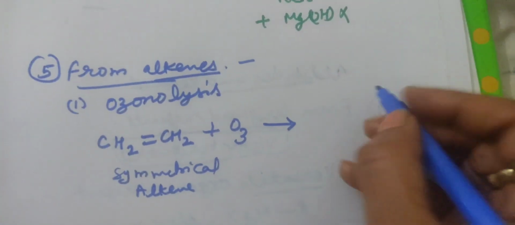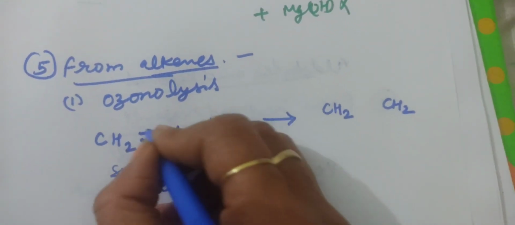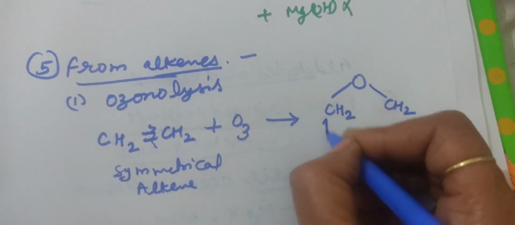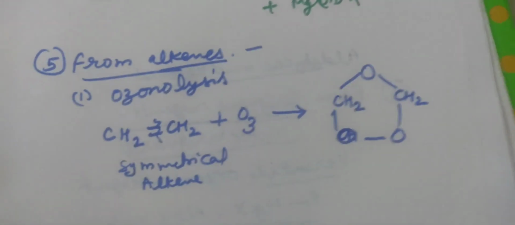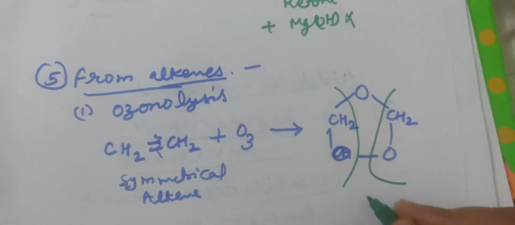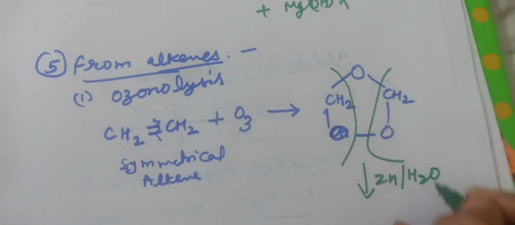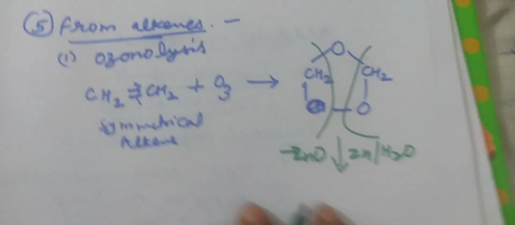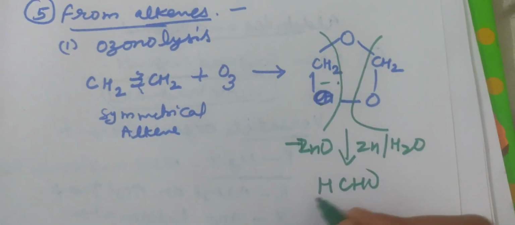we find an addition product, CH2 and CH2 joined through O and O, where the double bond breaks. In aqueous medium, when zinc reacts with this, zinc oxide is removed and we find HCHO.